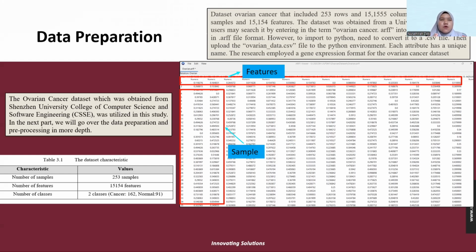The cancer detected in the dataset is from 162 patients, and the normal people number 91. However, this dataset is in WEKA, or what we call the .arff file format. The dataset in .arff format needs to be converted to a CSV file for Python, then uploaded into the Python environment using libraries. Each attribute has a unique name, as the research employs a gene expression format for the ovarian cancer dataset.